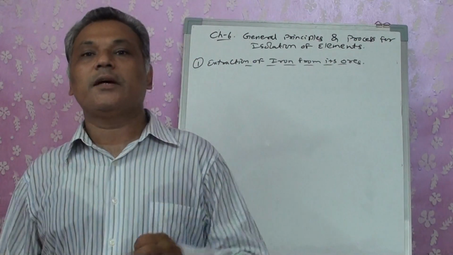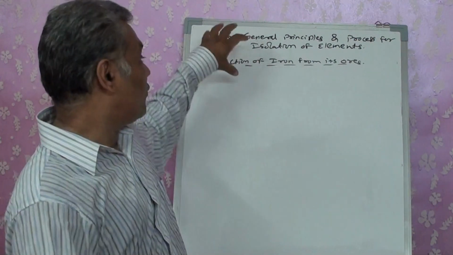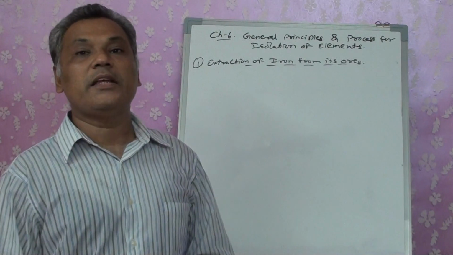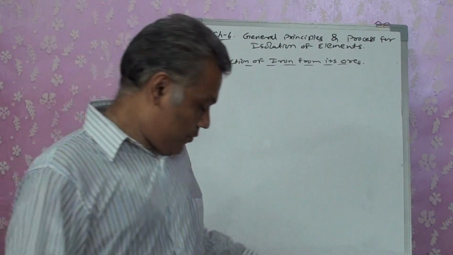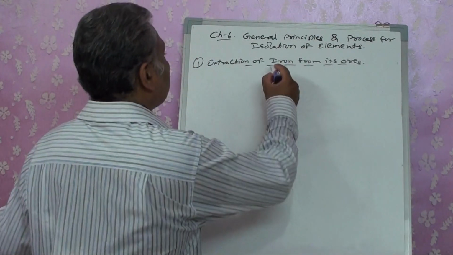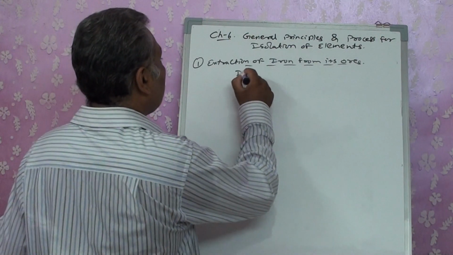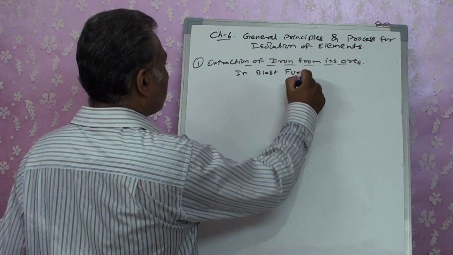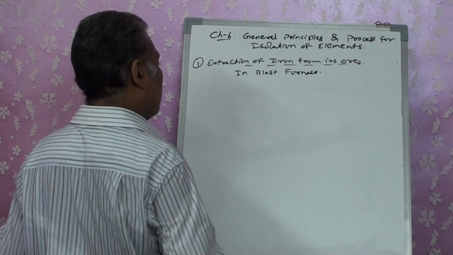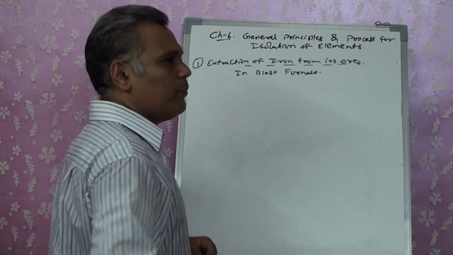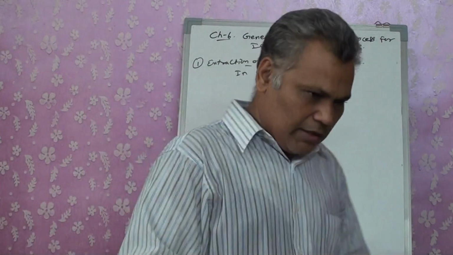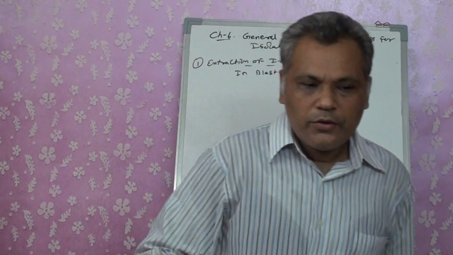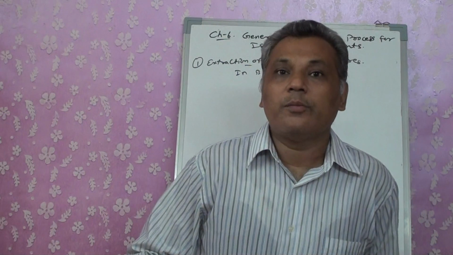Then this component is taken into a blast furnace. We are going to study extraction of iron in blast furnace, right? A blast furnace is a very big tall building. You can say that this building is a 5 or 7 floored building.